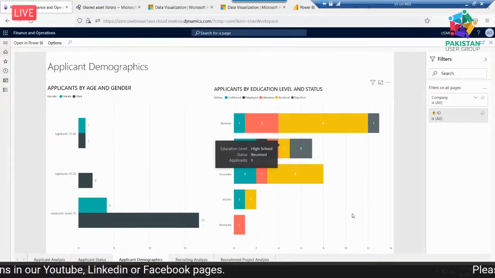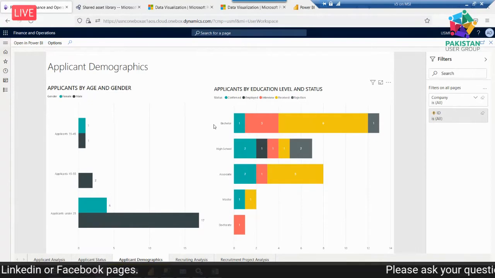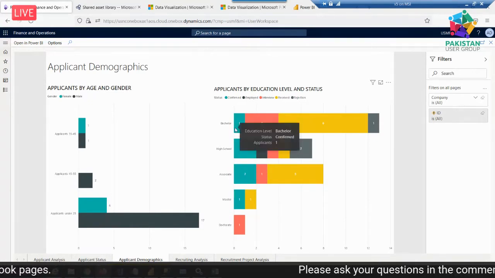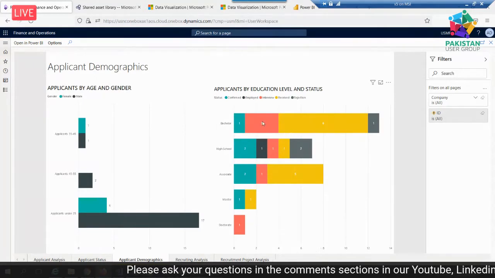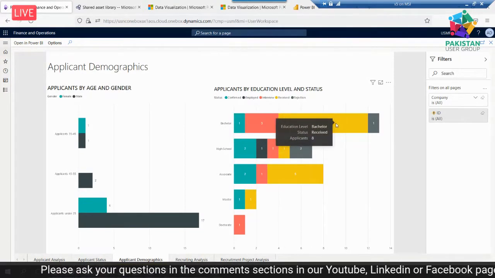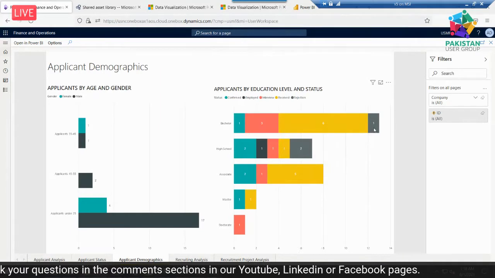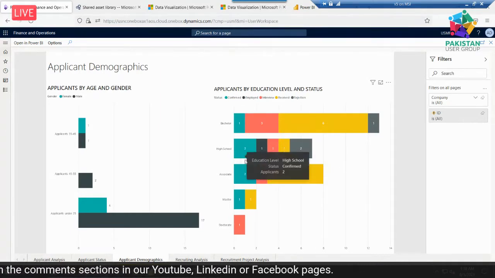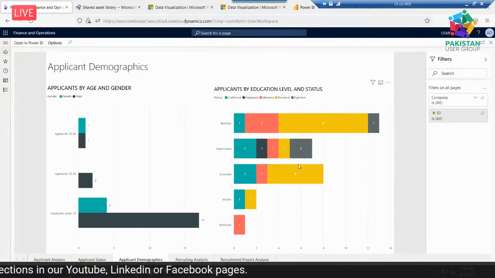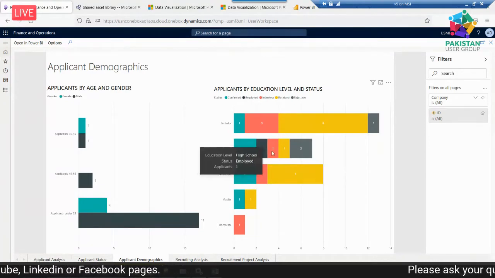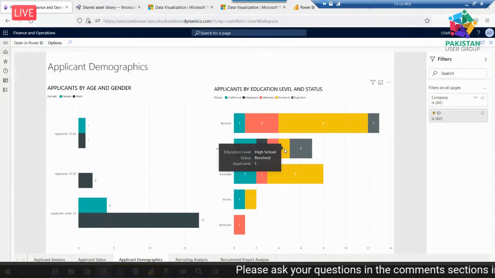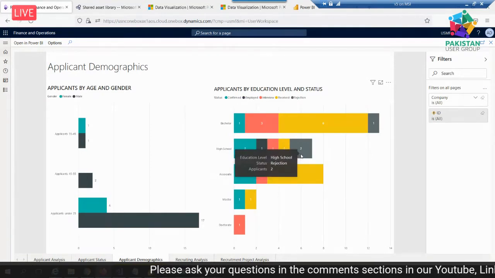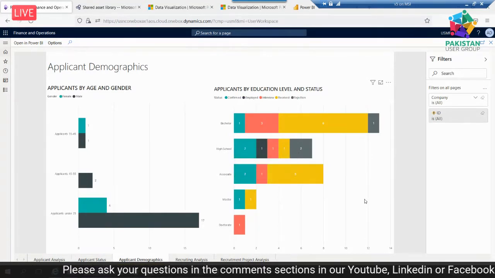And similarly, if you see the education graph, it shows the bachelor and high school groups. For bachelor, 1 is confirmed, 3 are interviewed, 8 were received but did not respond, and 1 is rejected. Similarly, for high school education, 2 are confirmed, 1 is employed, 1 is interviewed, 1 is received but no interview, and 2 are rejected. Similarly, these applications come in.